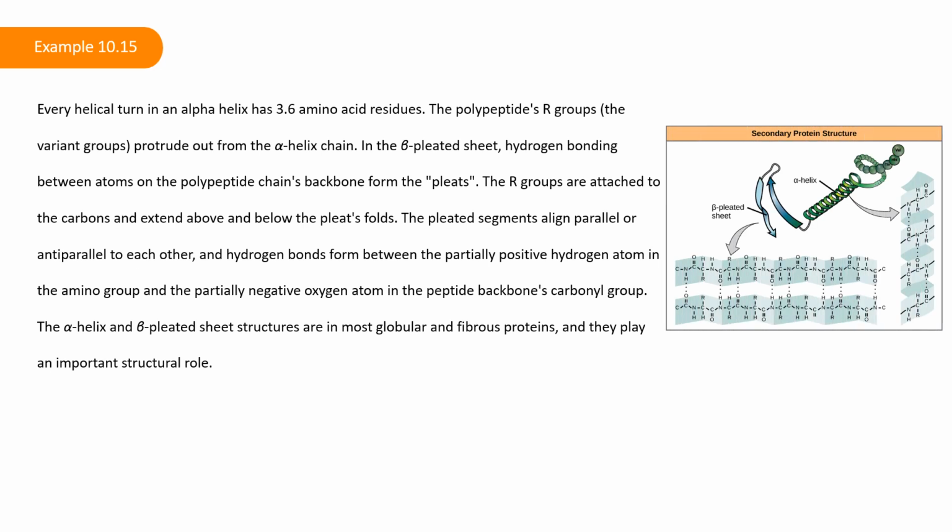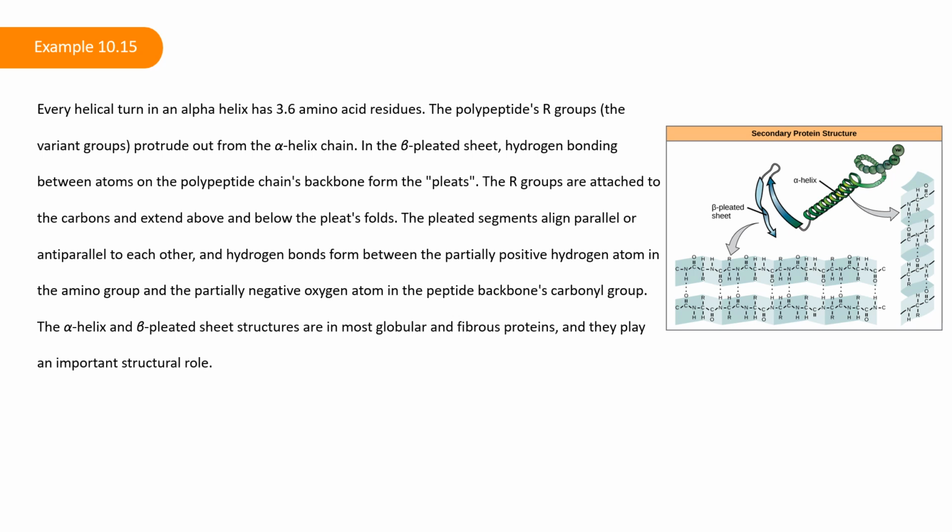Every helical turn in an alpha helix has 3.6 amino acid residues. The polypeptide's R groups, the variant groups, protrude out from the alpha helix chain. In the beta-pleated sheet, hydrogen bonding between atoms on the polypeptide chain's backbone form the pleats. The R groups are attached to the carbons and extend above and below the pleats' folds.